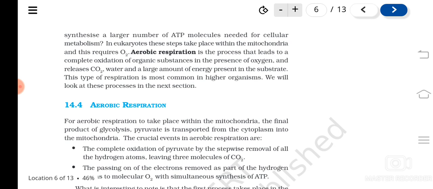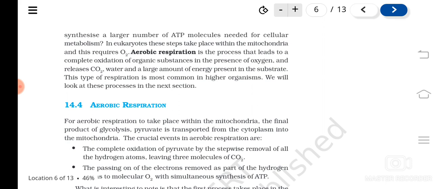So pyruvic acid is formed in the cytoplasm due to the process of glycolysis. After glycolysis, one molecule of glucose is converted to two molecules of pyruvic acid. Understood? After this, it enters the aerobic respiration, or Krebs cycle. First, what is the product of glycolysis? It is pyruvic acid. It has to be transported from the cytoplasm to the mitochondria.